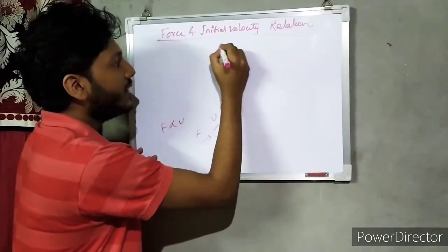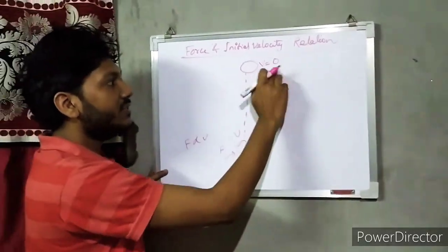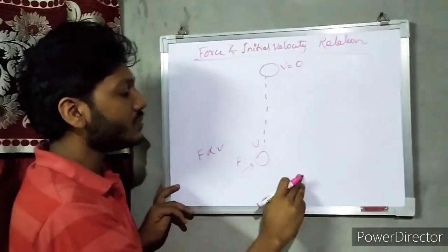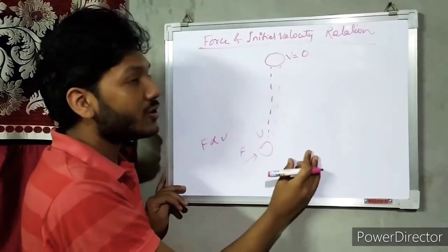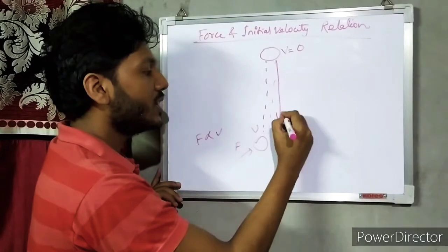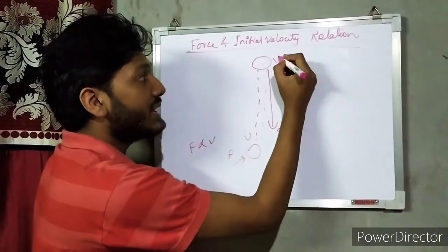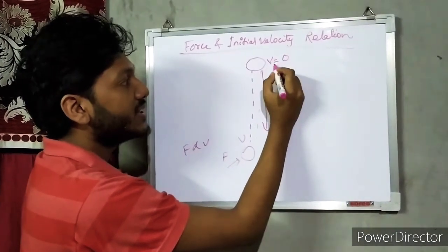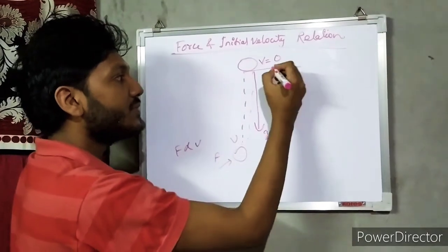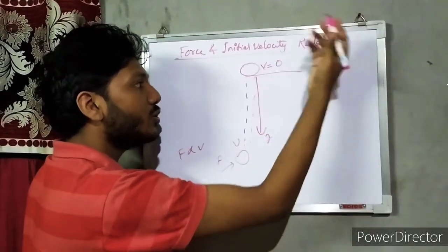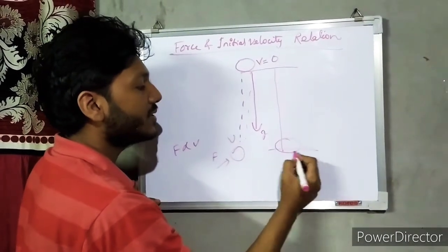Suppose at this point, the final velocity becomes 0. Within this path, the ball is also pulled down by gravitational pull, g. And at this point, what is happening? The final velocity is becoming 0. The point where the final velocity becomes 0, the ball will not go any higher. It will just directly come to the ground surface again.